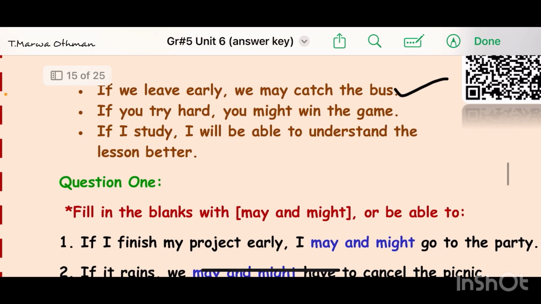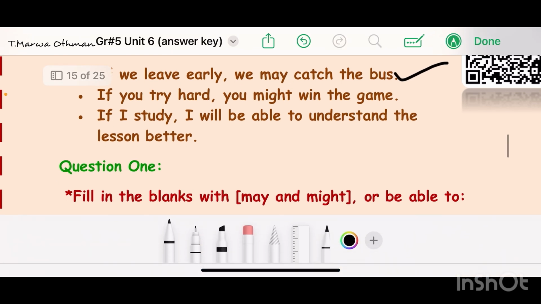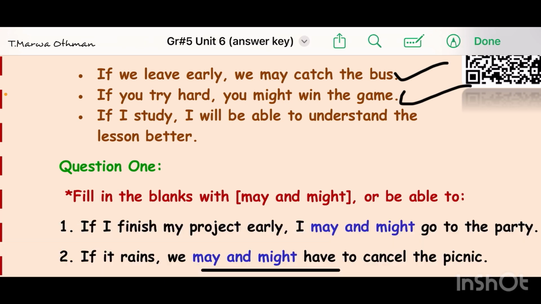Sentence number 2, if you try hard, you might win the game. Here we talked about this sentence inside the class. It's like Barcelona and Real Madrid. Both of them are talented teams, but one of them is going to win. So if you try hard, one of them is going to win the game, okay?